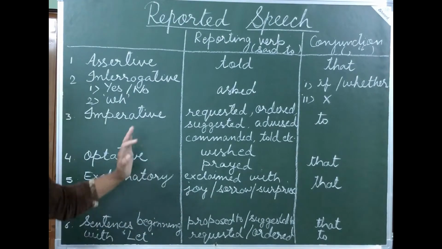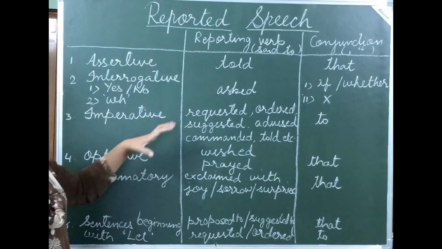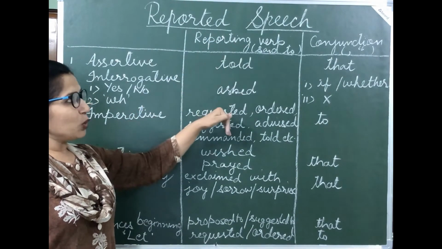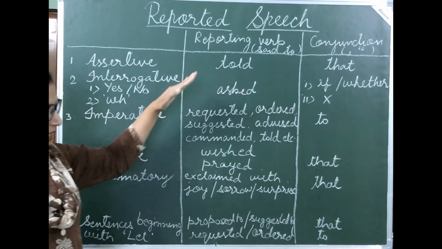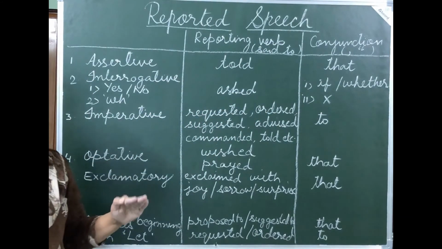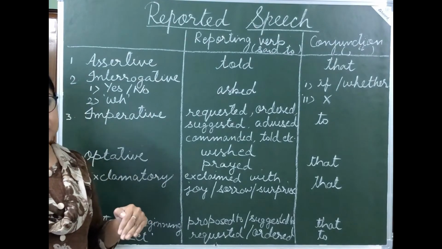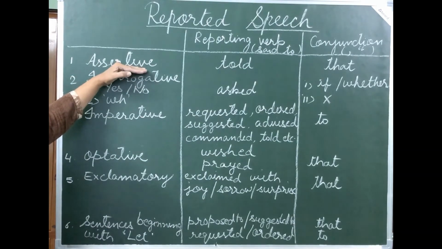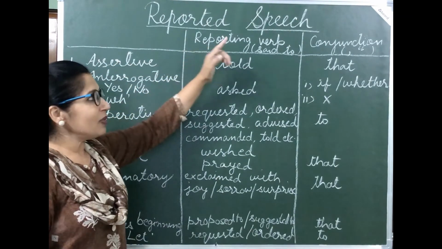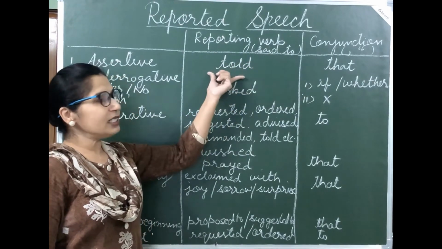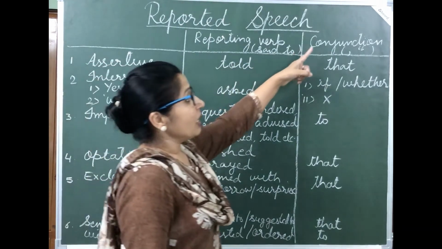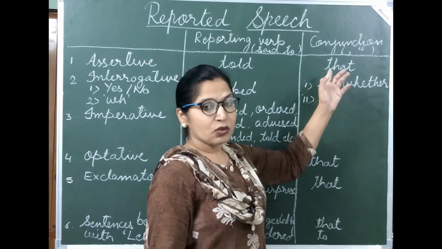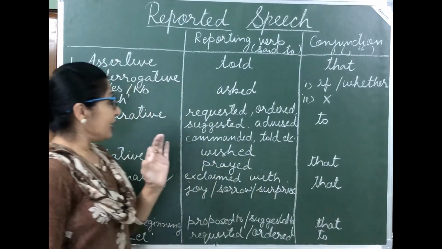And in these different types of sentences, we have to use different reporting verbs and conjunctions that I am going to explain to you in this table, and after that we will see some examples. Now students, this we have already done. In assertive sentences, your reporting verb, that is said to, changes into told, and the conjunction that we add is that, after removing comma and inverted commas.